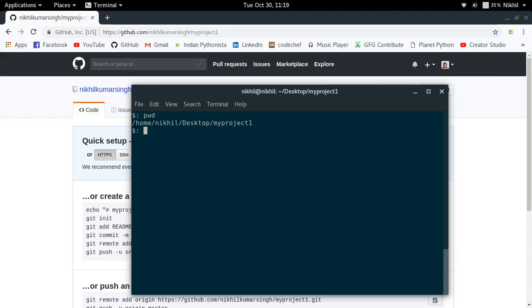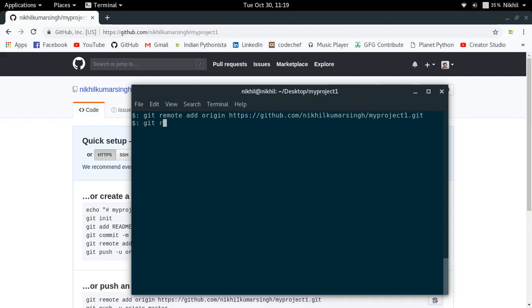With which we have to work in conjunction. So in order to do that, all you have to do is git remote add, and now you have to give some alias to this particular remote repo. So let me call it origin. Generally we give this origin name to any remote repo. So I'm adding a remote repo for my local git repo, and I'm giving it the name origin, right? And now I have to provide the URL of my remote repo, which I am providing here. So now it got added.